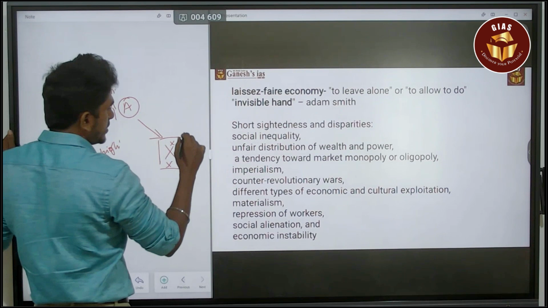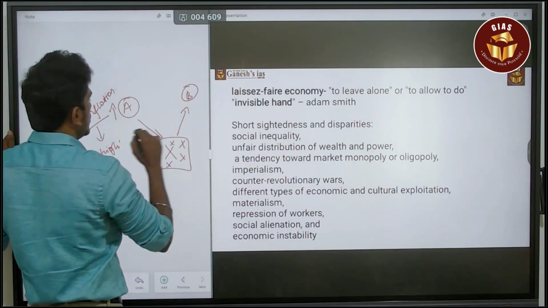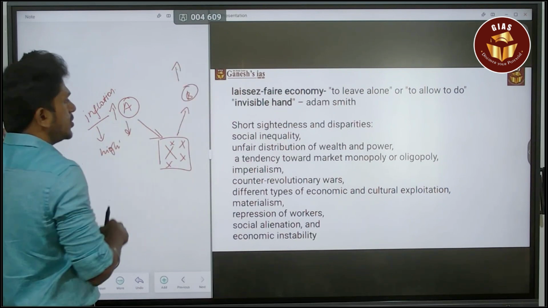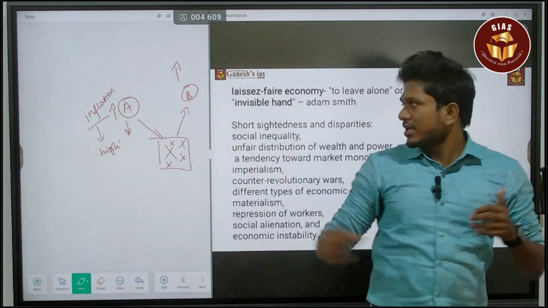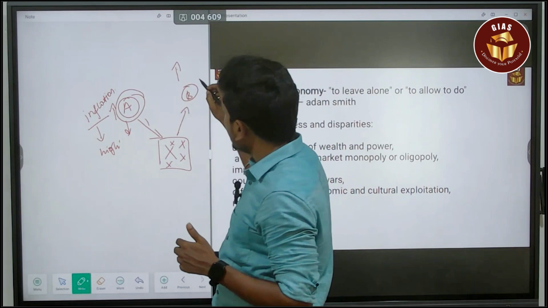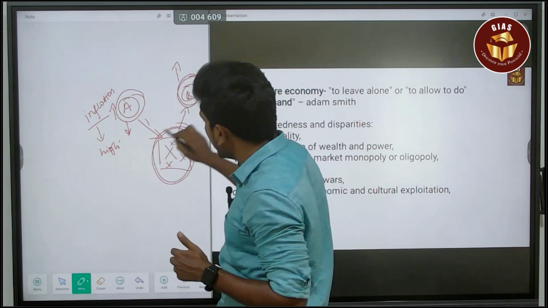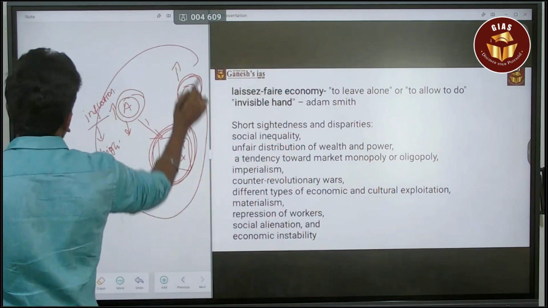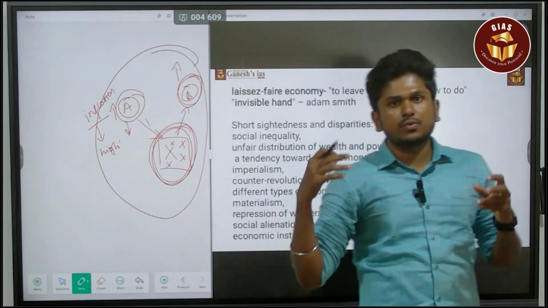So this population is going to demand another product, B. Automatically the demand for A decreases and the demand for B increases. No one is controlling the price increase of A or B. Only the people who are demanding are changing, which is called the invisible hand. So the people are controlling the demand and supply or the price change.